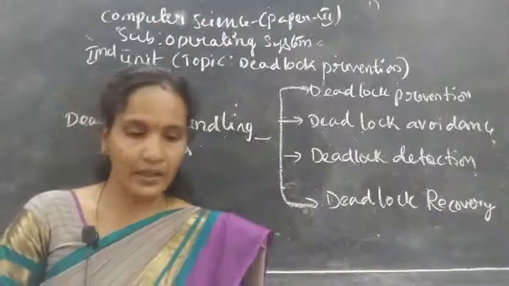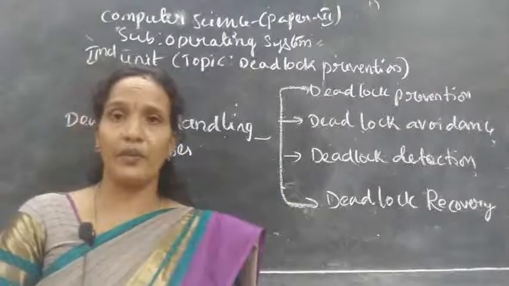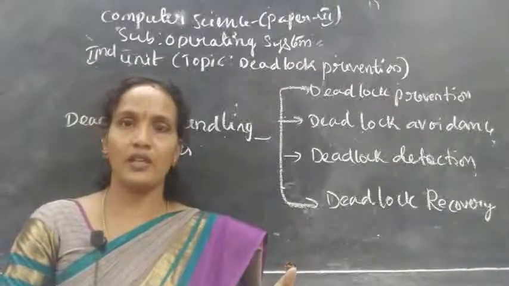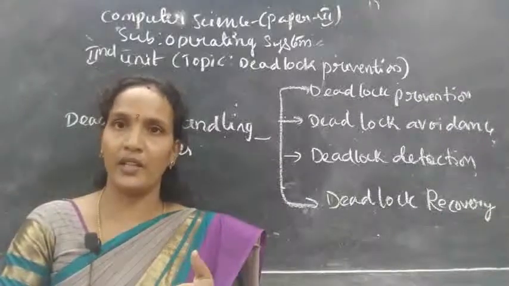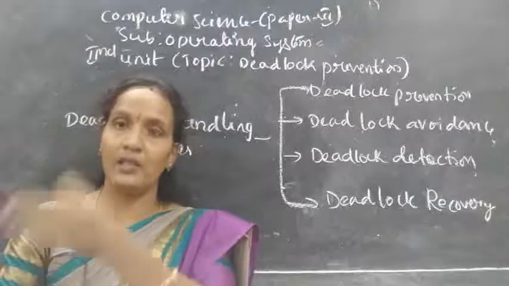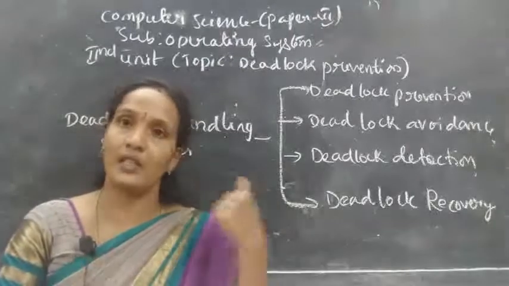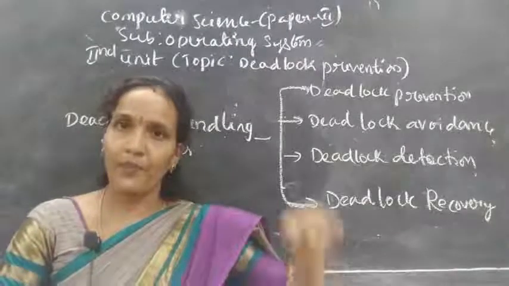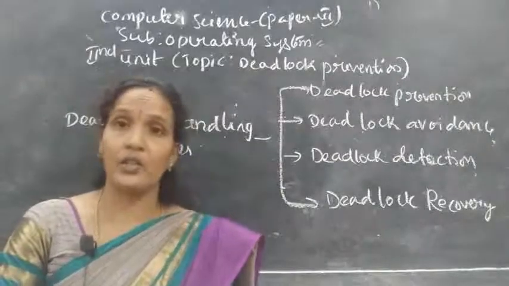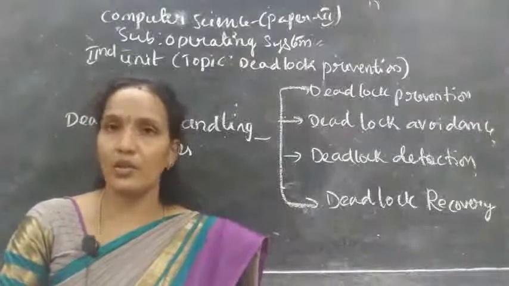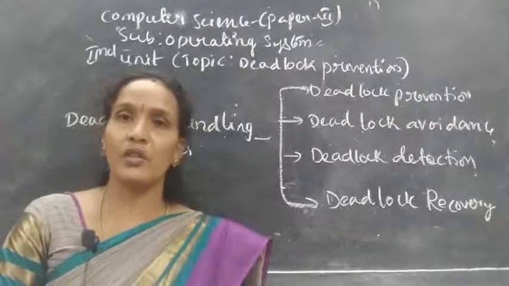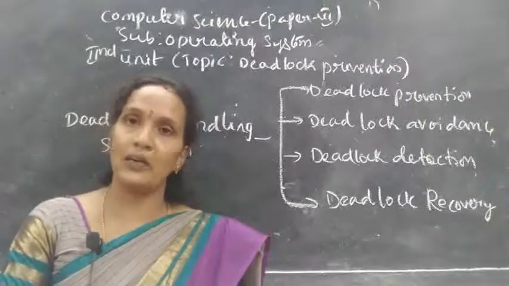Okay, and here, one more point I forgot to tell you: circular wait. Circular wait means, for example, the first process is requesting a resource held by the second process, the second process is waiting for a resource held by the third process, and the third process is requesting a resource held by the first process. So this is circular wait. If a circular wait is there in resource sharing, that may also lead to a deadlock.